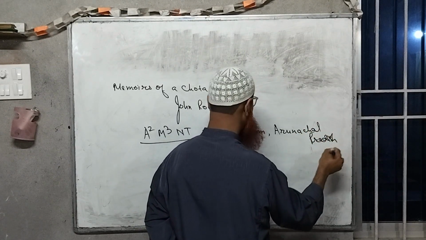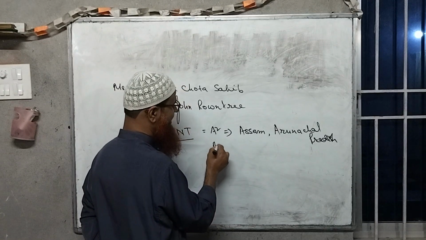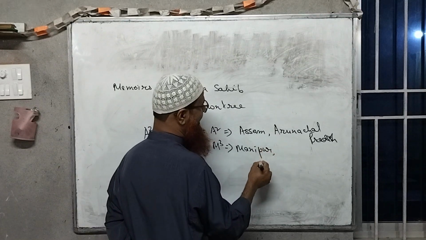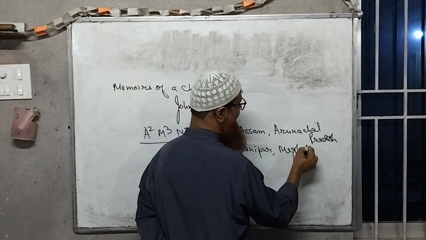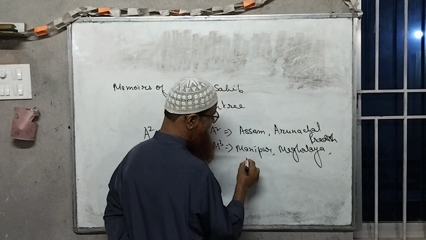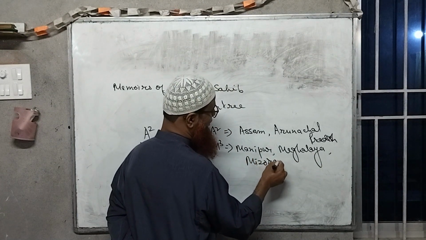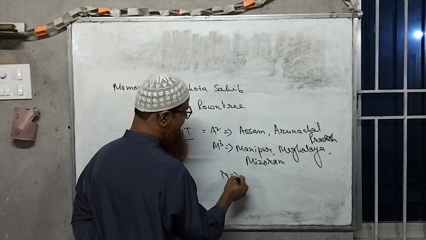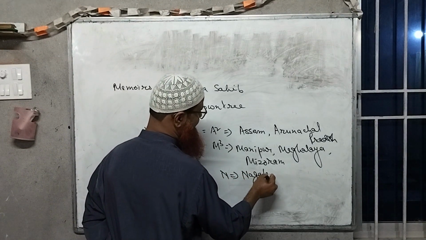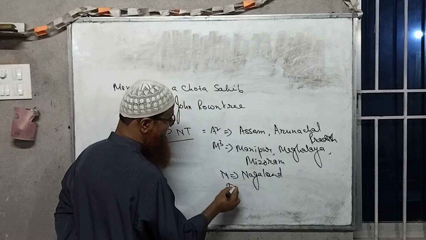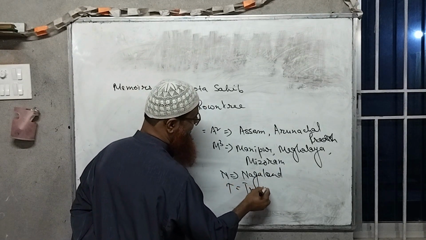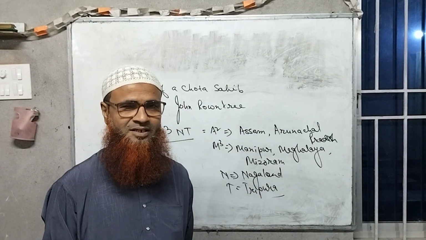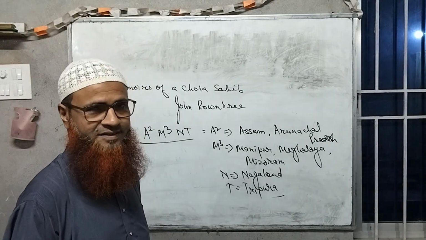Second, this M cube implies Manipur, Meghalaya and Mizoram. Okay, we have already got 5 states of Assam. Now N implies Nagaland, and then T means Tripura. So these 7 states belong to Assam, and that is why Assam was called the state of seven sisters.